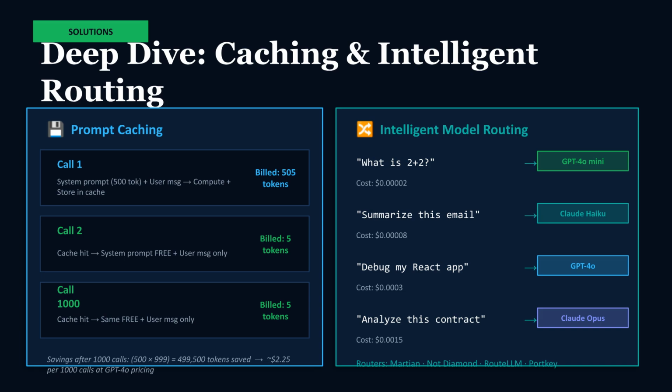Prompt caching saves tokens by billing only for the user message after the first call, eliminating the need to resend the system prompt repeatedly. Intelligent model routing directs simple queries to cheap models like GPT-4o Mini and complex ones to more powerful, expensive models like Claude Opus, ensuring cost efficiency based on task complexity.